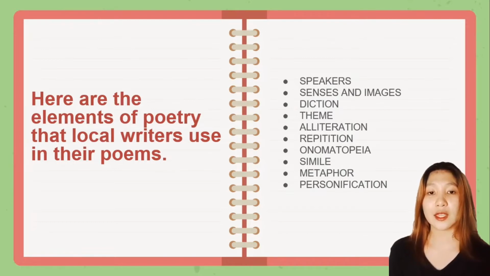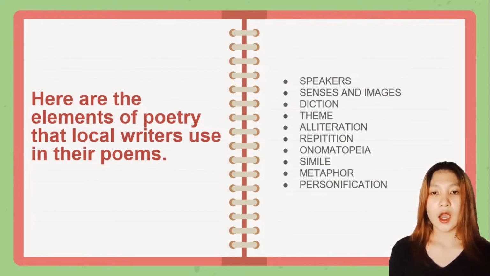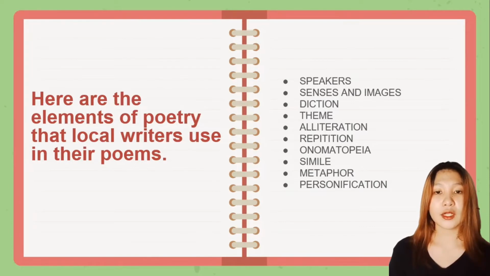Other elements of poetry make sounds play. Number 5. Alliteration is the repetition of initial consonant sounds on the same line or stanza. Number 6. Repetition is the repetition of entire lines or phrases to emphasize key thematic ideas. Number 7. Onomatopoeia are words that sound like that which they describe.